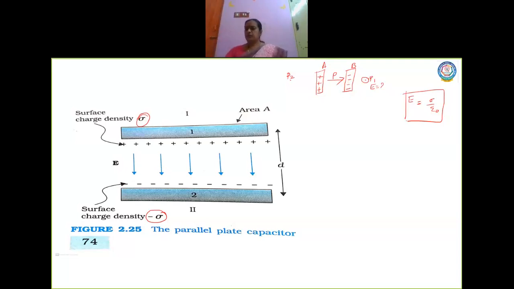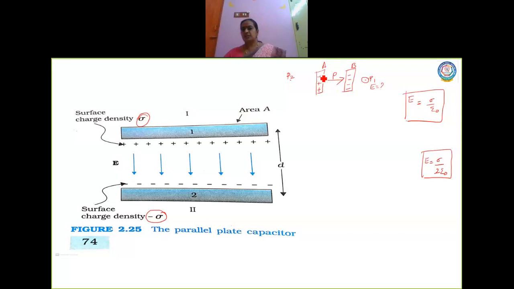We know from Gauss law that the electric field due to an infinite plane sheet is sigma by 2 epsilon naught. I hope you are remembering this equation. Now take this equation and substitute here. This is at point P1. Let us take this first plate. With respect to this first plate, imagine a test charge here.